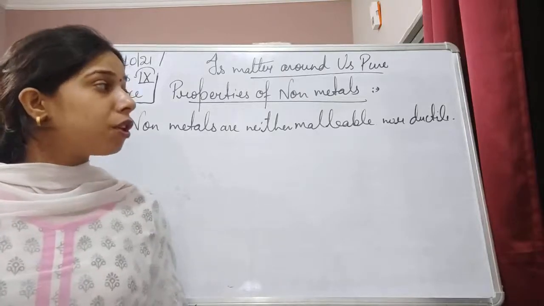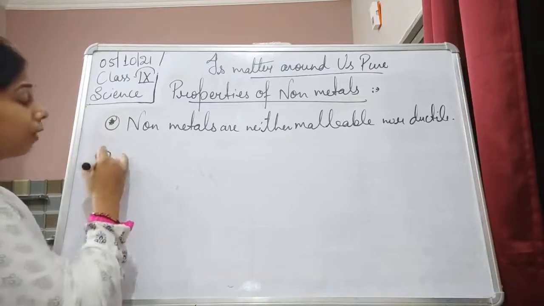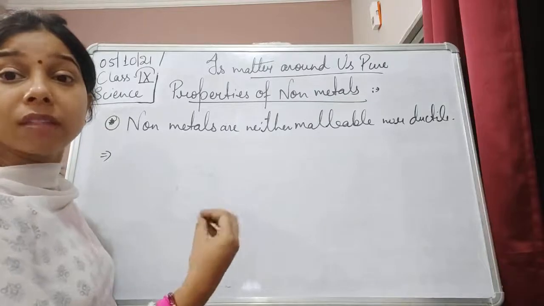So they are generally non-malleable and non-ductile. Instead of that, this property in which when we hit an object with a hard object it breaks into pieces, we call brittleness.